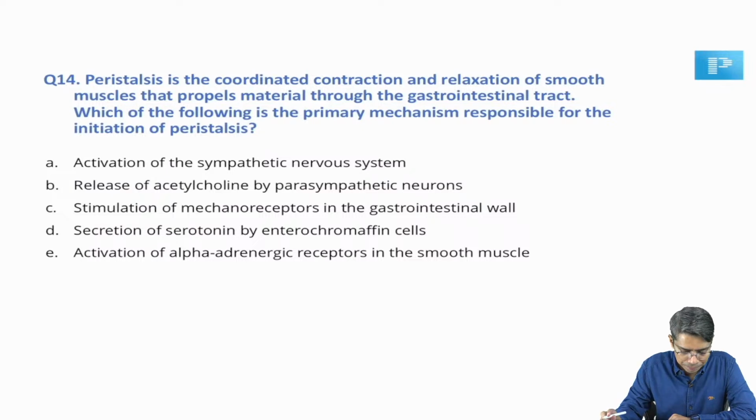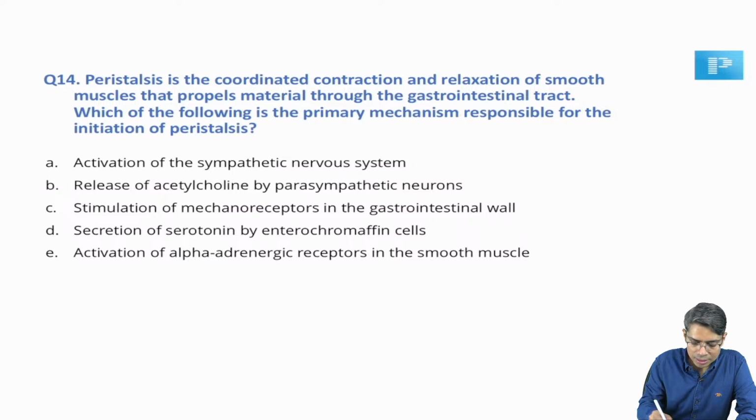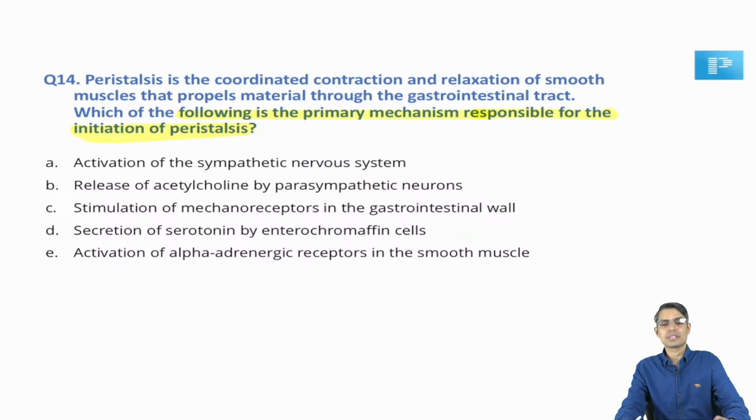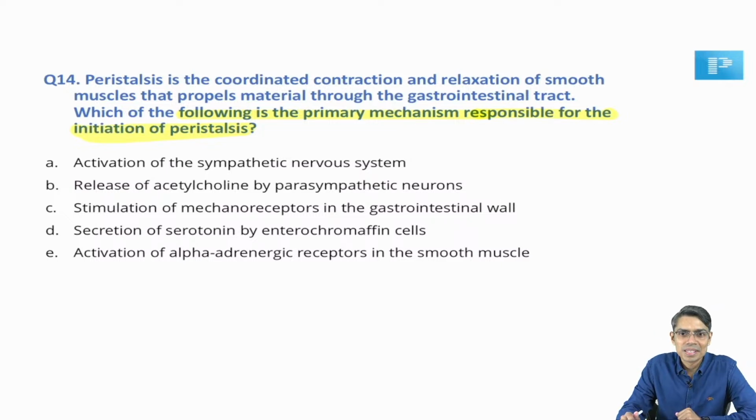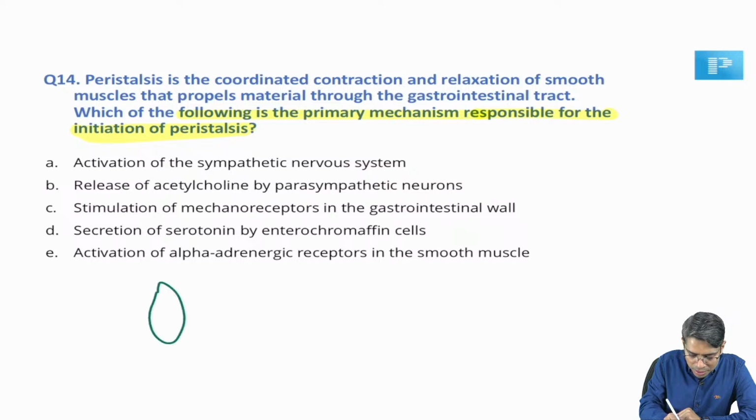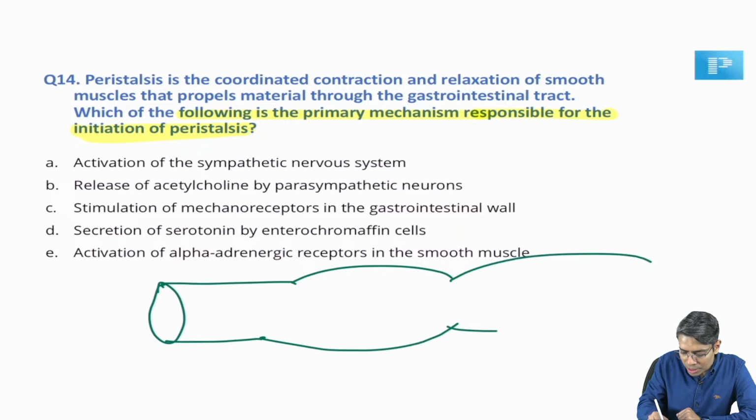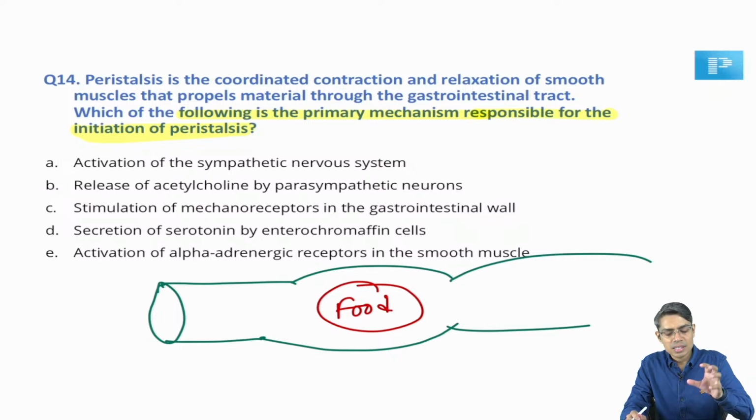Next question. Peristalsis is a coordinated contraction and relaxation of the muscles that propel the material through the gastrointestinal tract. Which of the following is the primary mechanism responsible for initiation of peristalsis? All of us know what peristalsis is. Peristalsis means whenever a food bolus reaches a part of the GIT. Suppose this is the food bolus, it has reached a part of the GIT. What is it going to do? It is going to stretch the intestinal lumen.